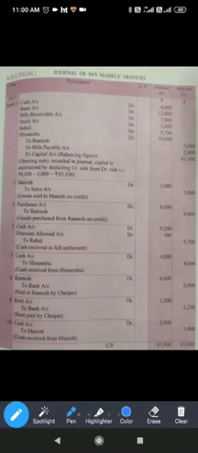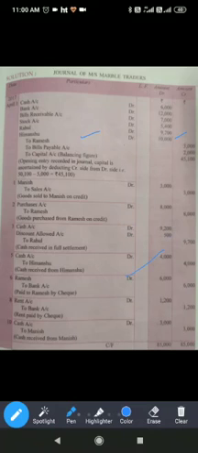Now after this, cash received from Himanshu on account rupees 4,000. Himanshu is also a debtor over here. As you can see, he has to give us rupees 10,000. But till now he has given only rupees 4,000. So cash account debit to Himanshu, rupees 4,000. We have received cash from him. Cash is coming in. So debit what comes in. So cash account debit to Himanshu. Himanshu is getting credited because he is the giver over here.